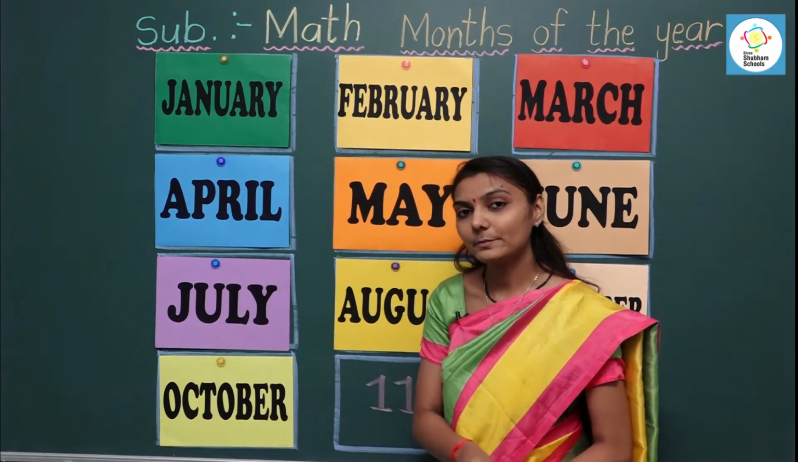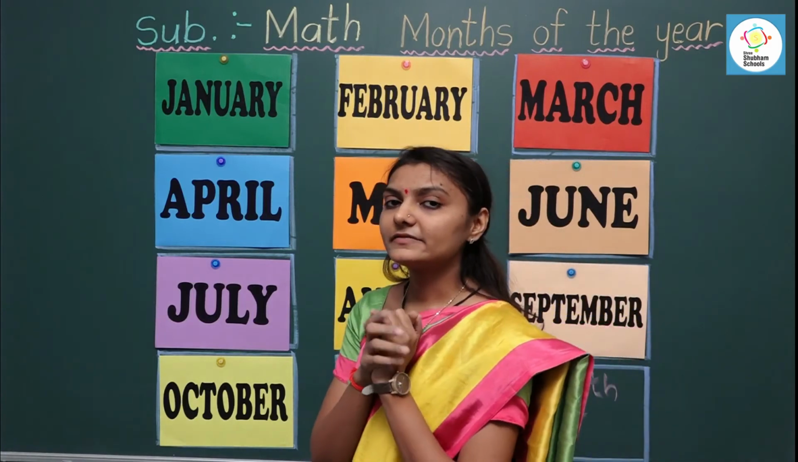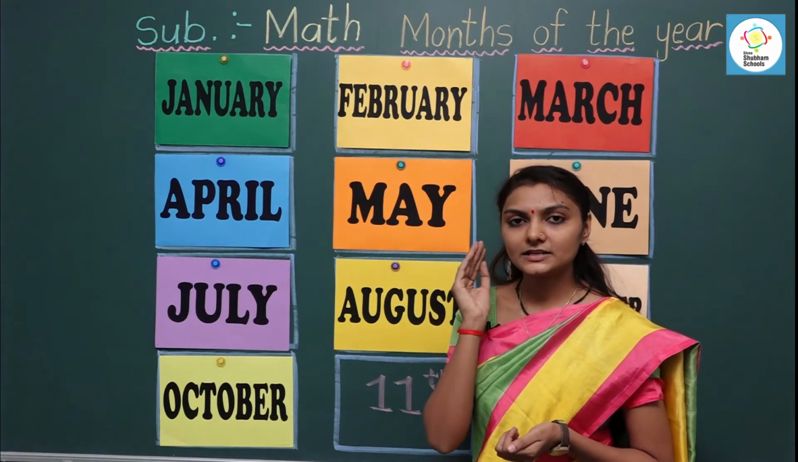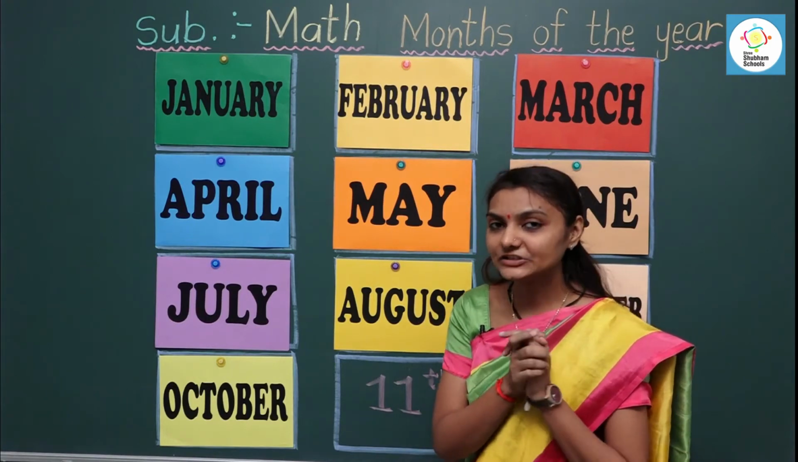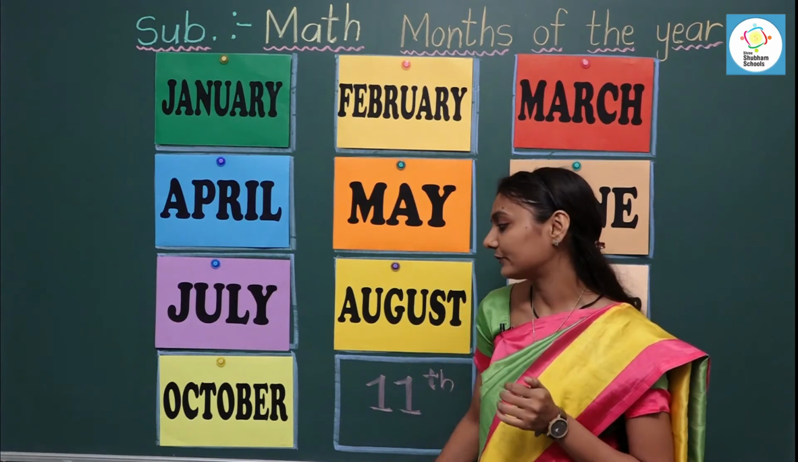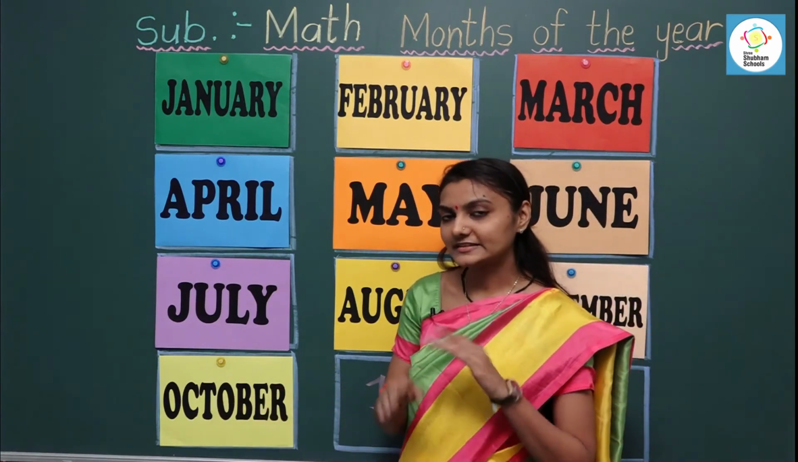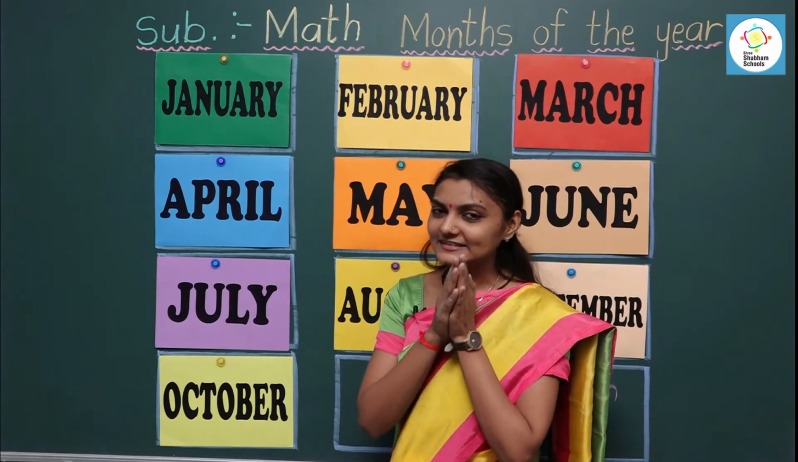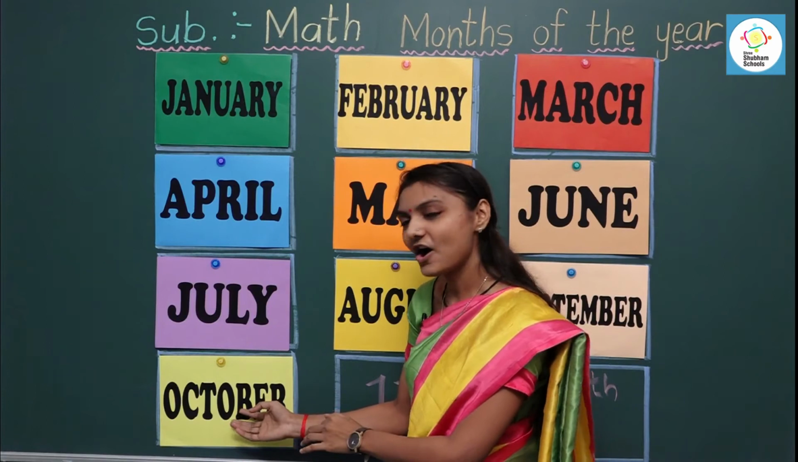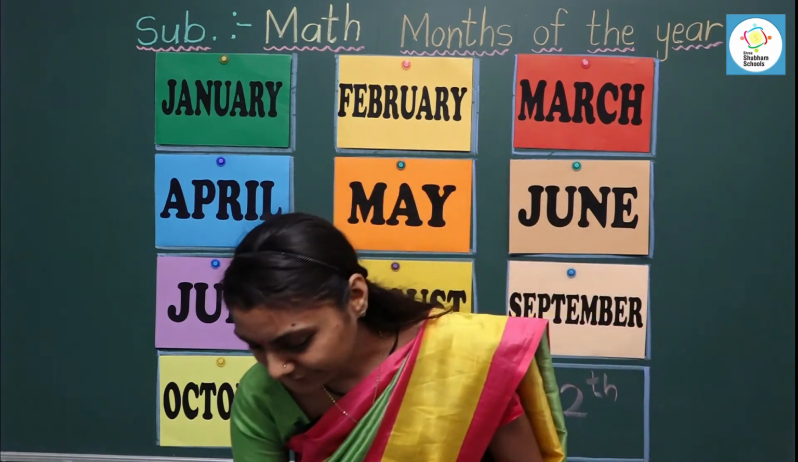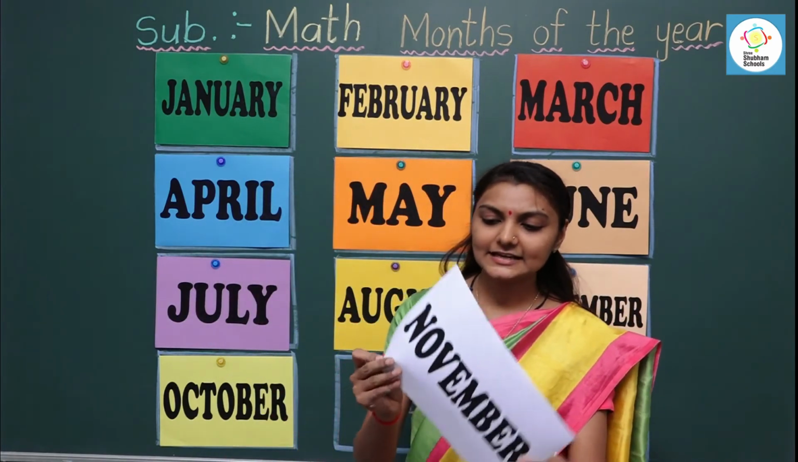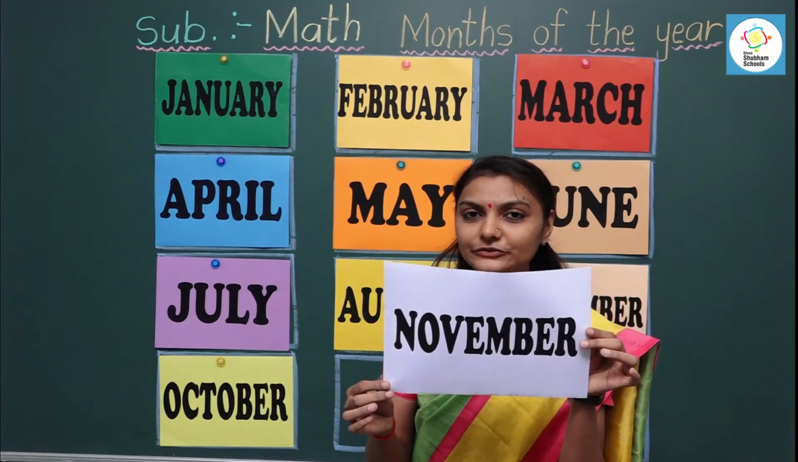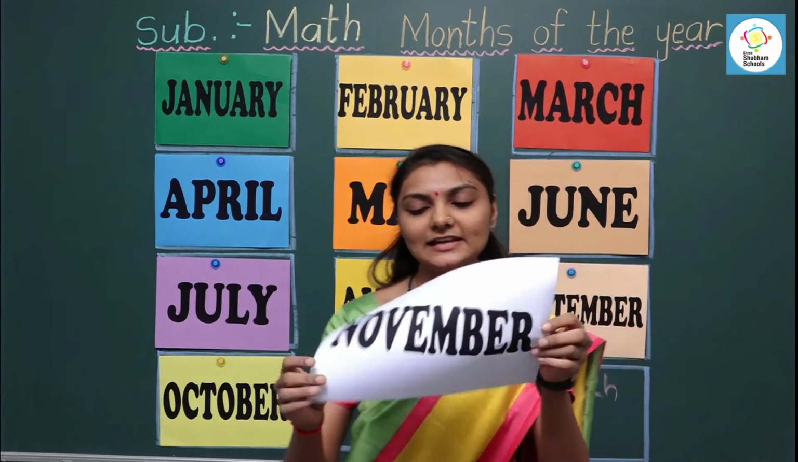October. In October, we celebrate many festivals such as 2nd October as Gandhi Jayanti. It is the birthday of Gandhiji. On 2nd October, we celebrate Gandhi Jayanti. One more festival, Navratri. We celebrate Navratri in the October month. Now, what comes after October? It's November. November is the 11th month of the year. Let's read the spelling.